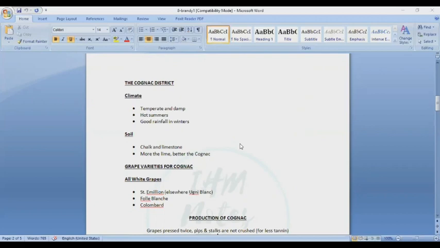The grape varieties for cognac are white grapes: Saint-Emilion, Folle Blanche, and Colombard. These are the grape varieties for making cognac.